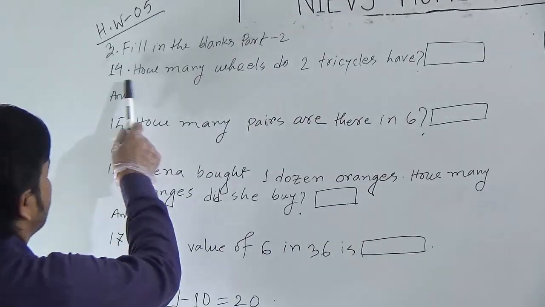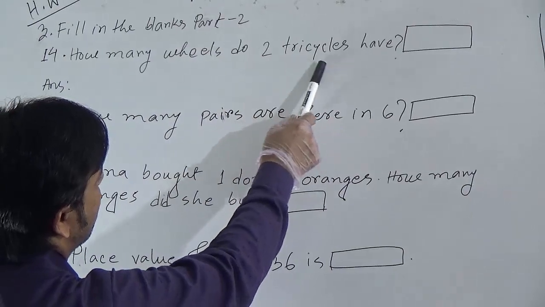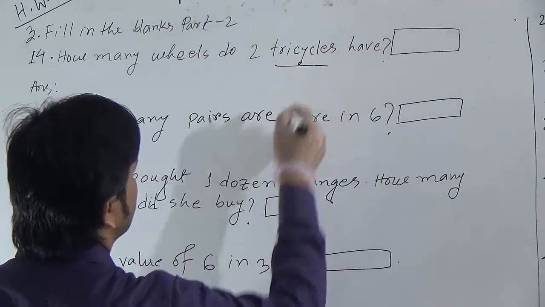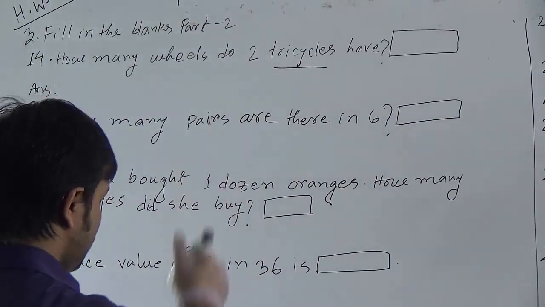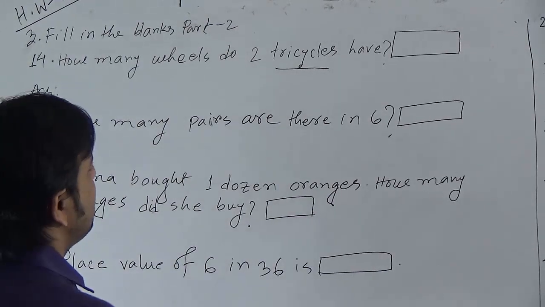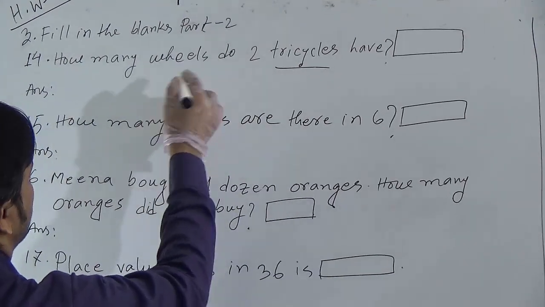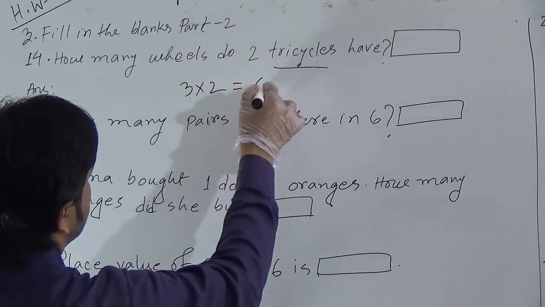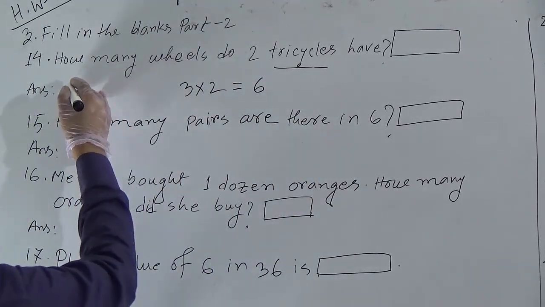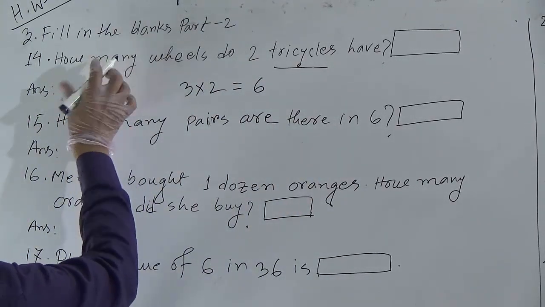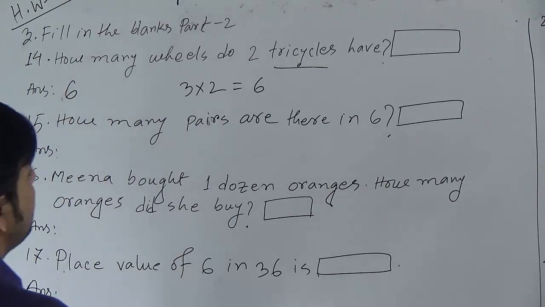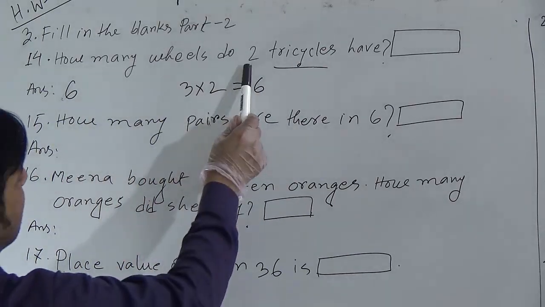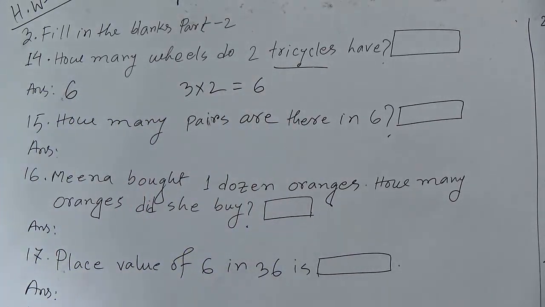First question, question 14. How many wheels do two tricycles have? Dear students, you know, tricycle means the cycle which contains 3 wheels. It means that one tricycle contains 3 wheels. So, 2 tricycles contain 3 multiplied by 2. It means 6. So, our answer of this question is 6. It means that 2 tricycles have 6 wheels.